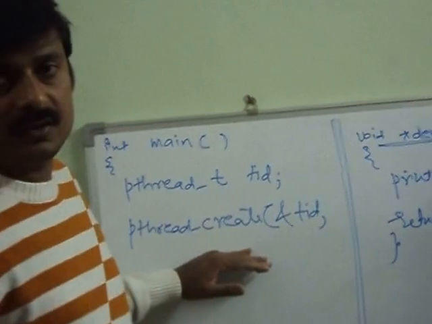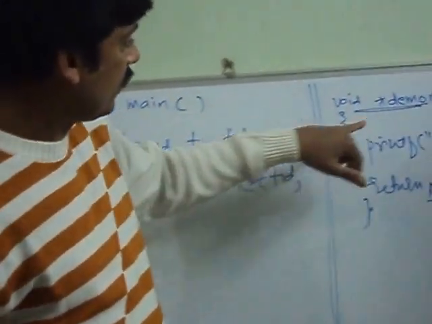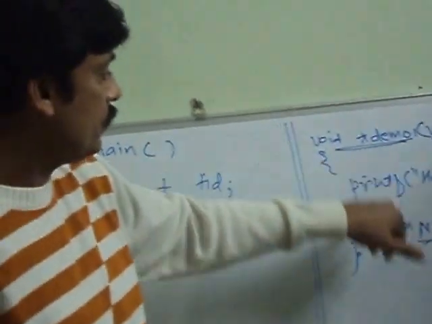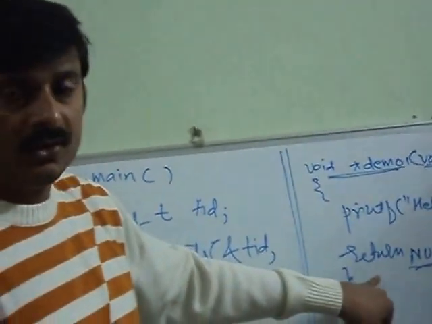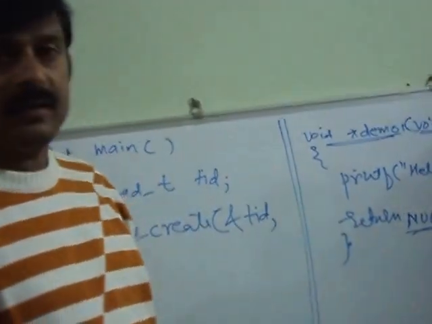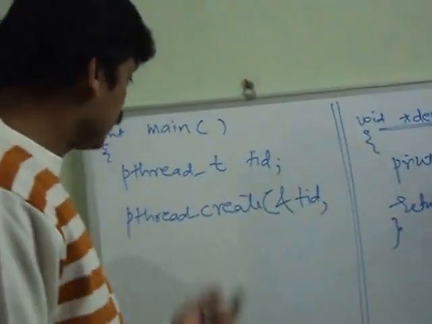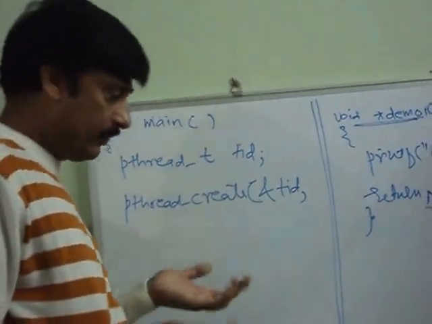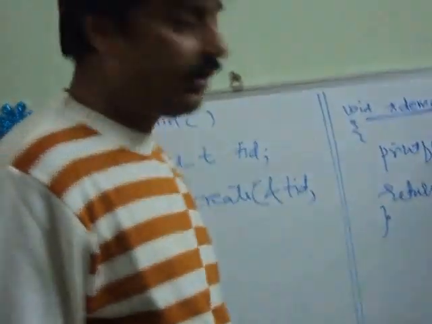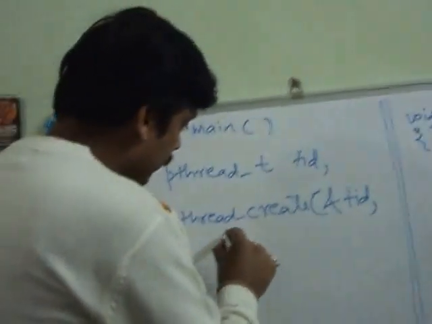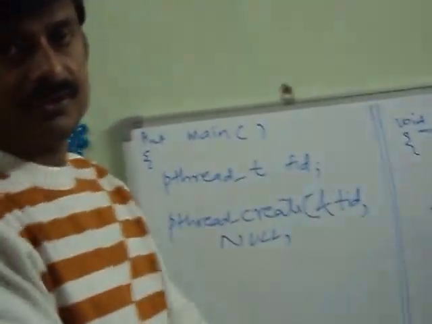The second argument is about the attributes. Using this pthread_create, we are going to start a new thread which is going to execute this function. This newly created thread can be detachable or attachable, and we can specify that as an attribute. If you want to go with the default attribute, the second argument will be NULL, and the default attribute is attachable.